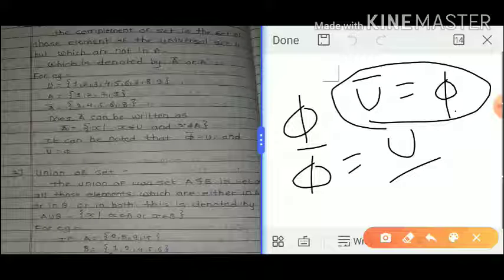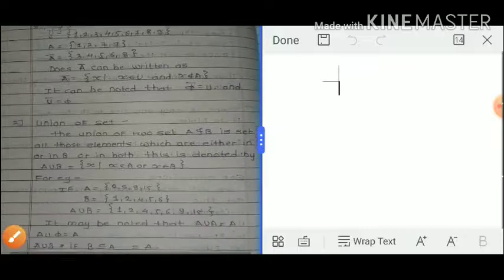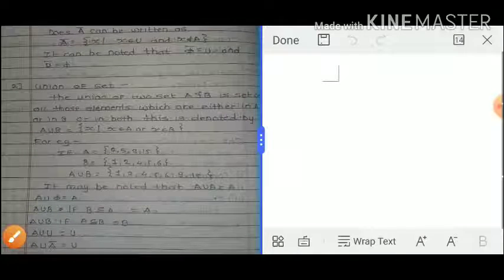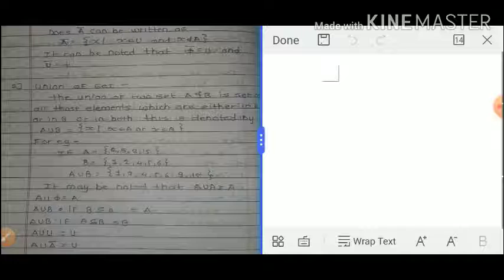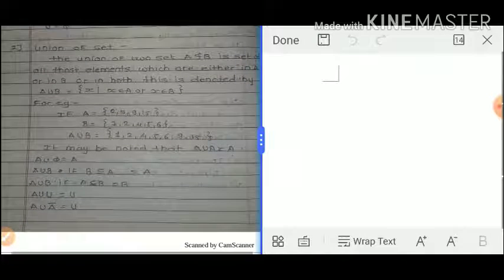Next we go to the second operation, union of sets. First we understand the proper definition of the union of sets. The union of two sets A and B is the set of all those elements which are either in set A or in set B or in both sets. So the union set contains all the elements of A, all the elements of B, and the elements which are in both.